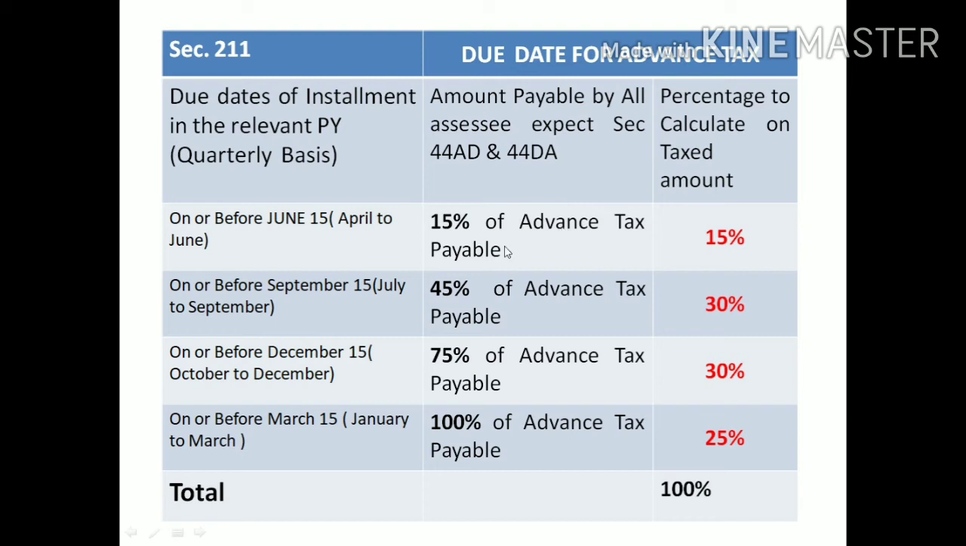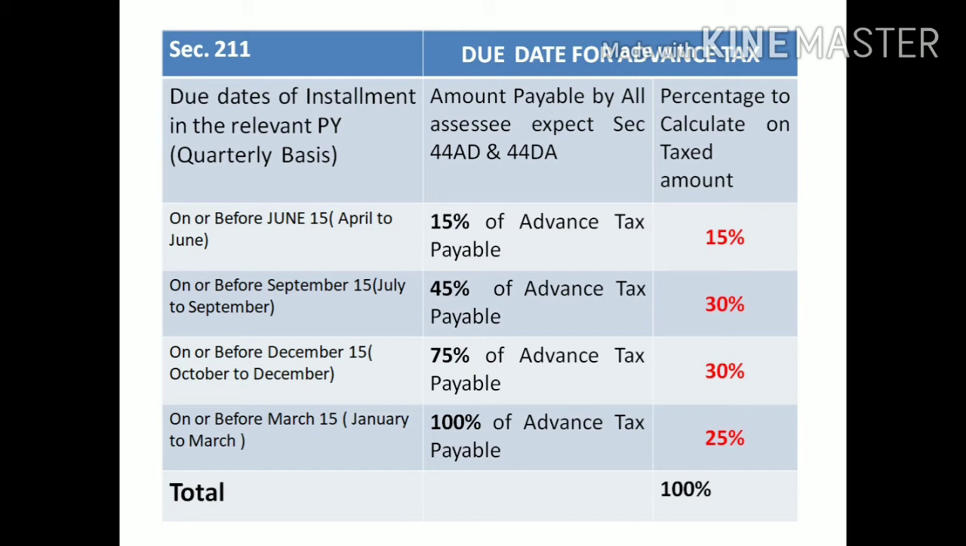For covering 15% of your advance tax payable amount, how much do you have to pay out of that amount? That is 15%. When you pay the 15%, you satisfy the 15% of advance tax. Next, the next quarter also consists of 3 months, that is July, August and September. Then what is the due date of the second quarter?